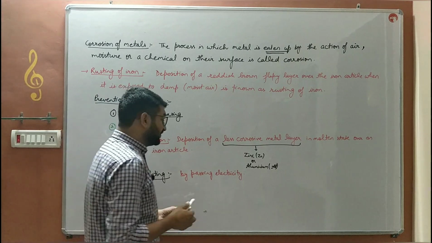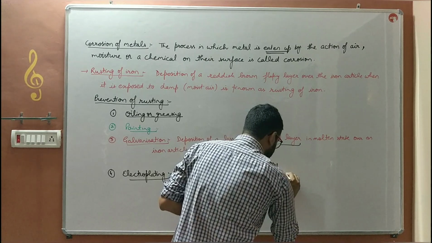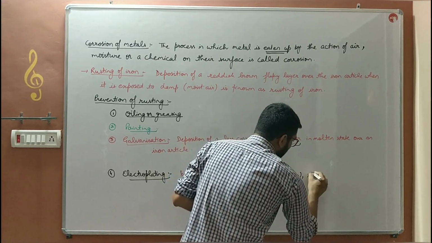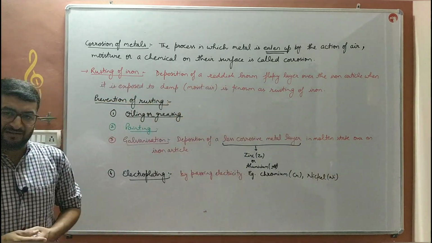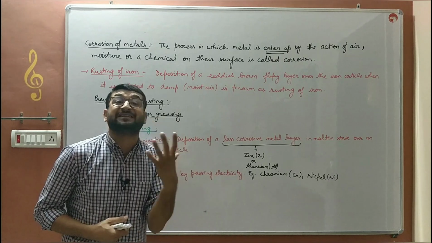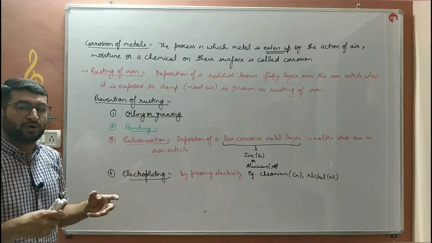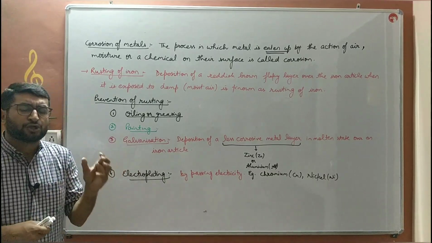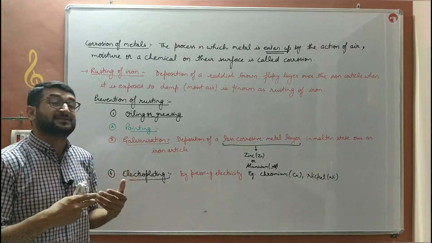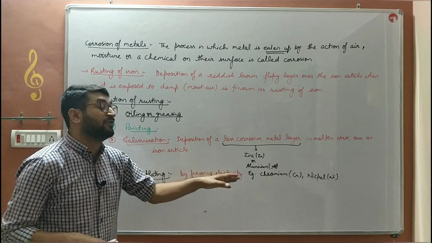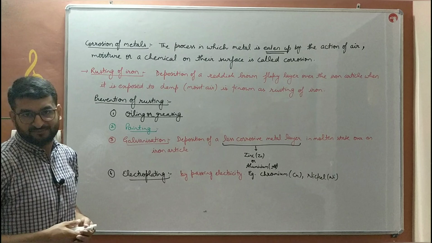The most common metals which we use for electroplating are chromium and nickel. Nickel provides strength to the iron article and chromium provides its shine. You must have seen the taps in your wash basins or in your washrooms. Those taps are electroplated taps. Those taps have electroplating of chromium over them. That is why they are shiny in appearance. They give us a shine like steel.